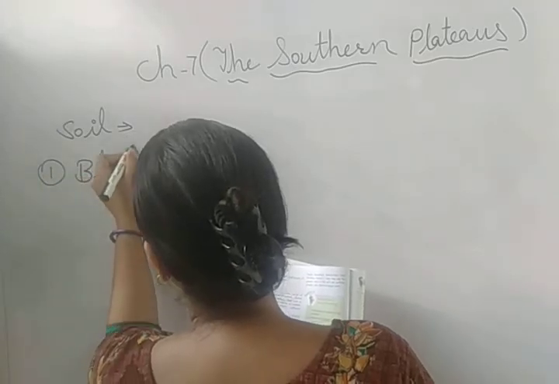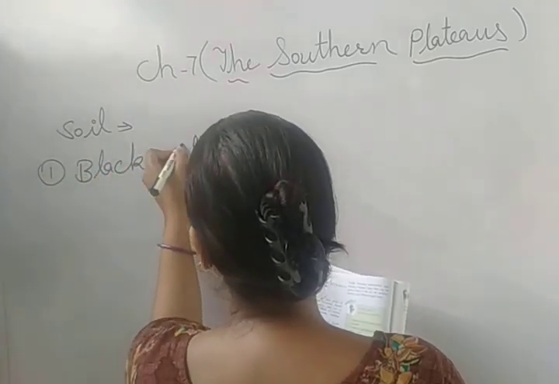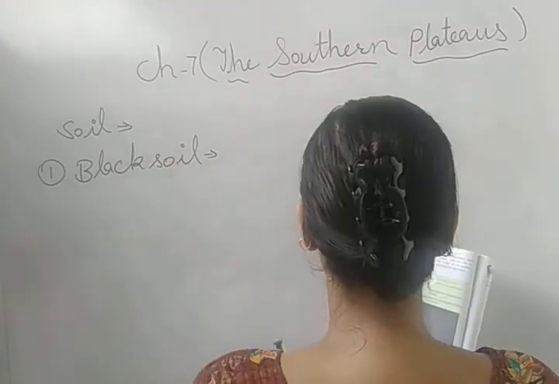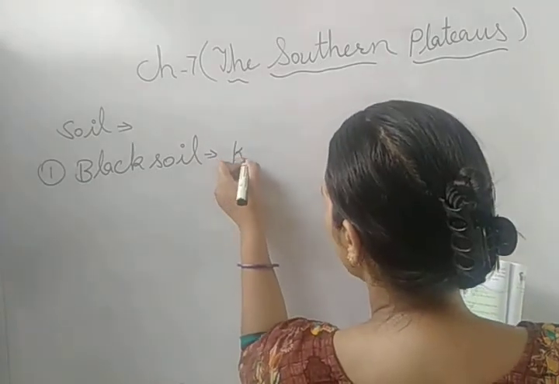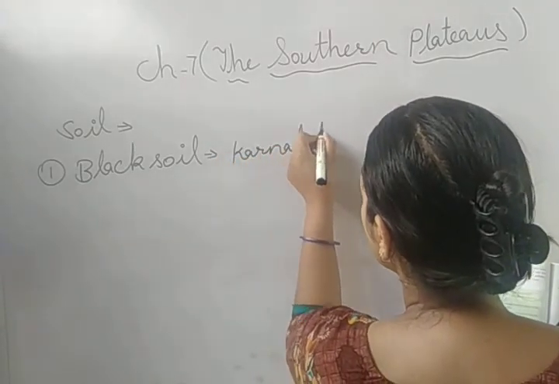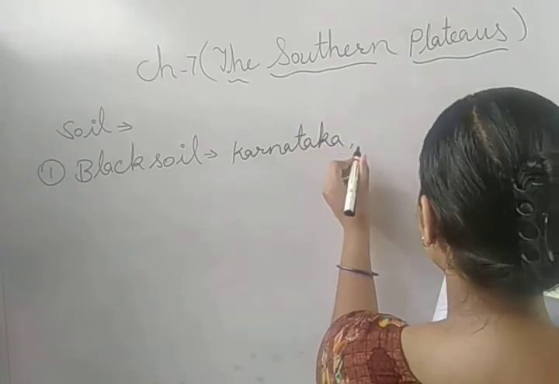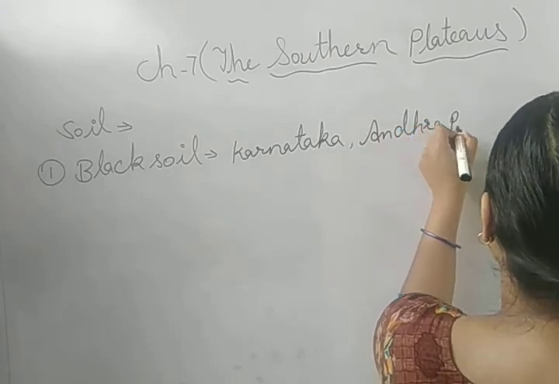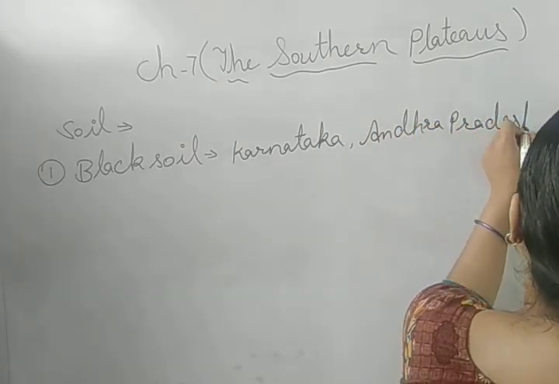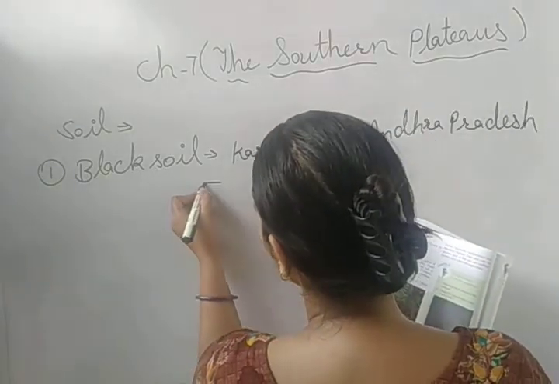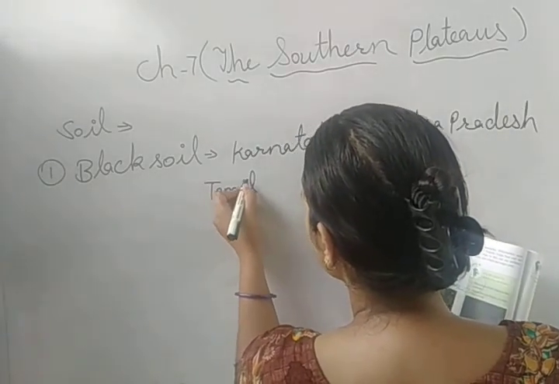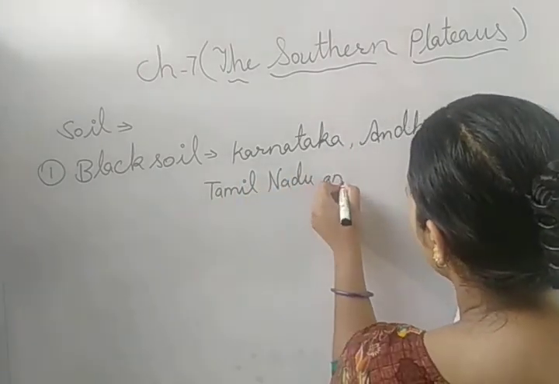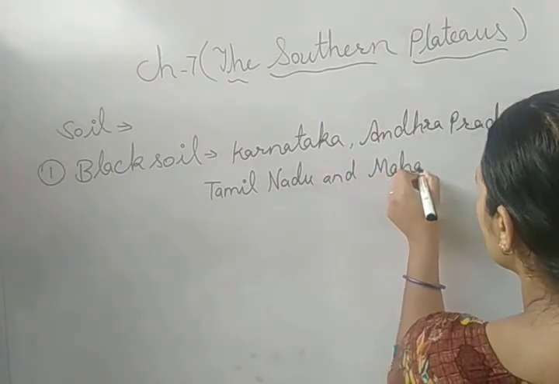First is the black soil that is found in the Southern Plateau. And now let's discuss where it is found. This black soil is found in Karnataka, Andhra Pradesh, Tamil Nadu and Maharashtra.